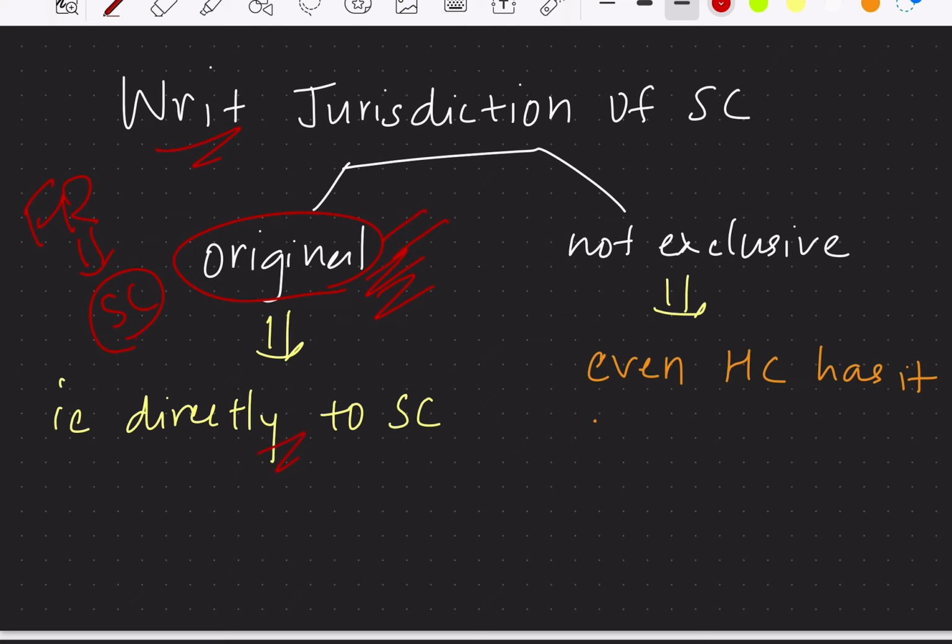And you must know that the writ jurisdiction of the Supreme Court is not exclusive, because the High Court has also been given the powers of writ jurisdiction.